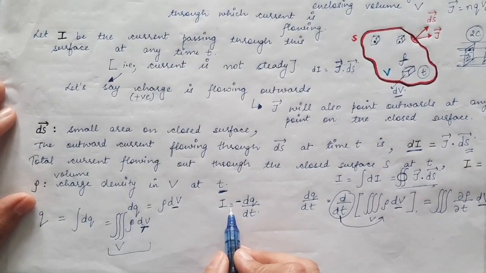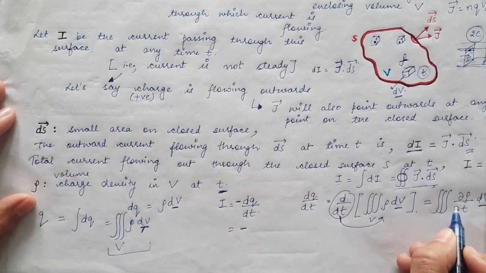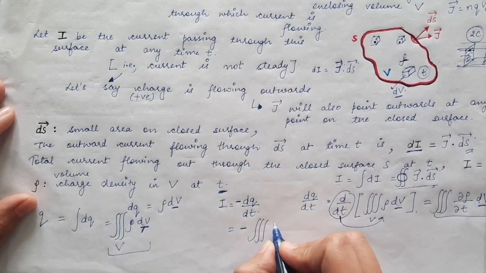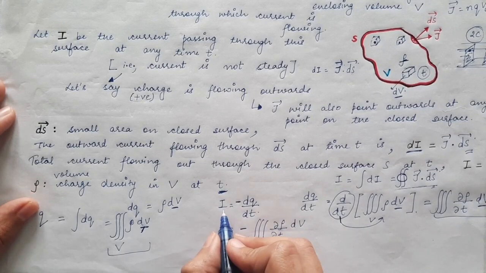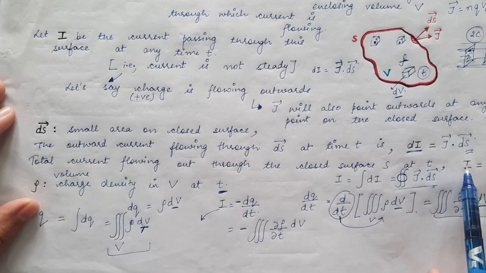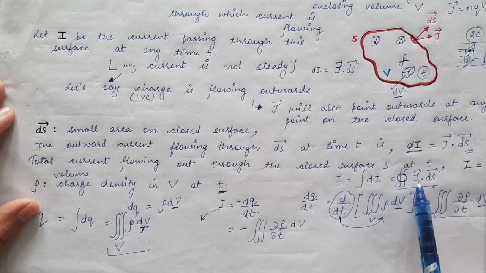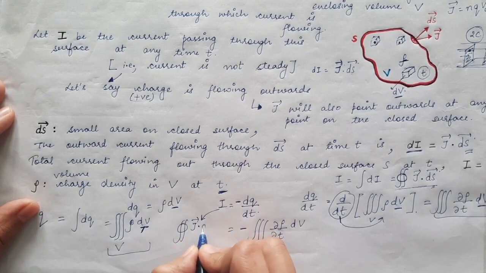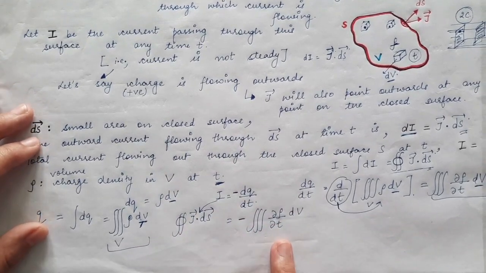So now this is the current which is given by minus dq by dt, and dq by dt we have already seen. Minus will remain as it is, and what is dq by dt? It is equal to this, the volume integration of del rho by del t into dv. And on the left hand side I have current, and we have already seen that current is equal to the closed surface integration of j vector dot ds vector. So closed surface integration of j vector dot ds vector is the expression of current. So this expression is equal to this one.